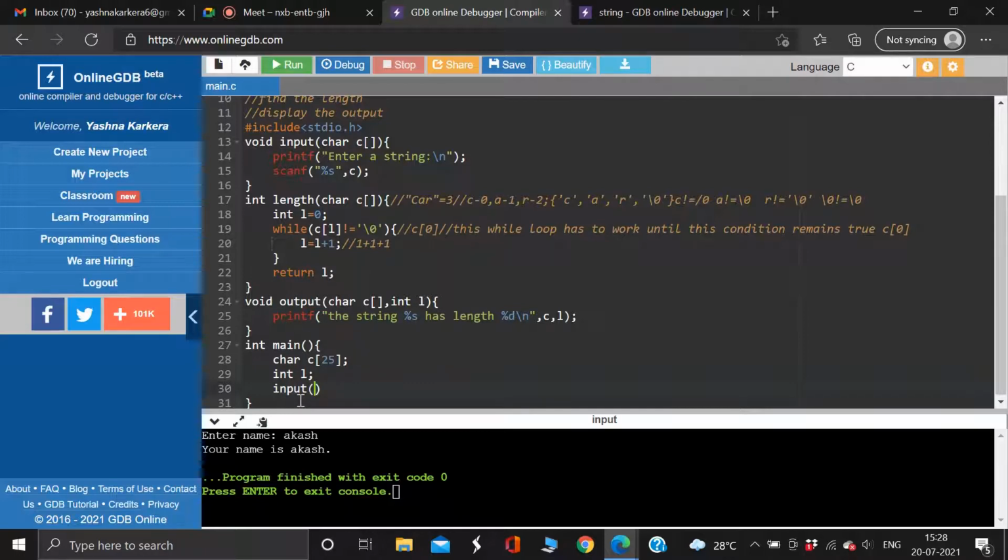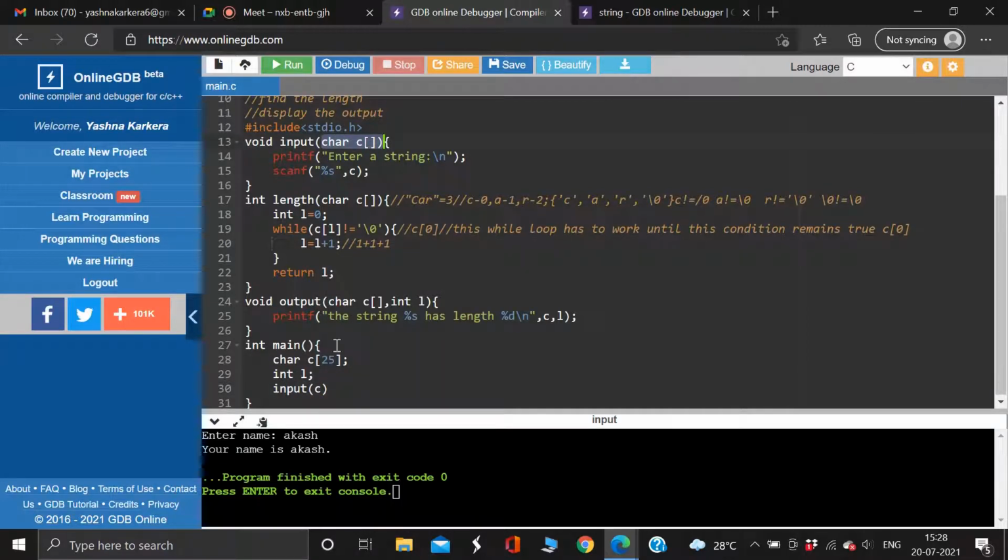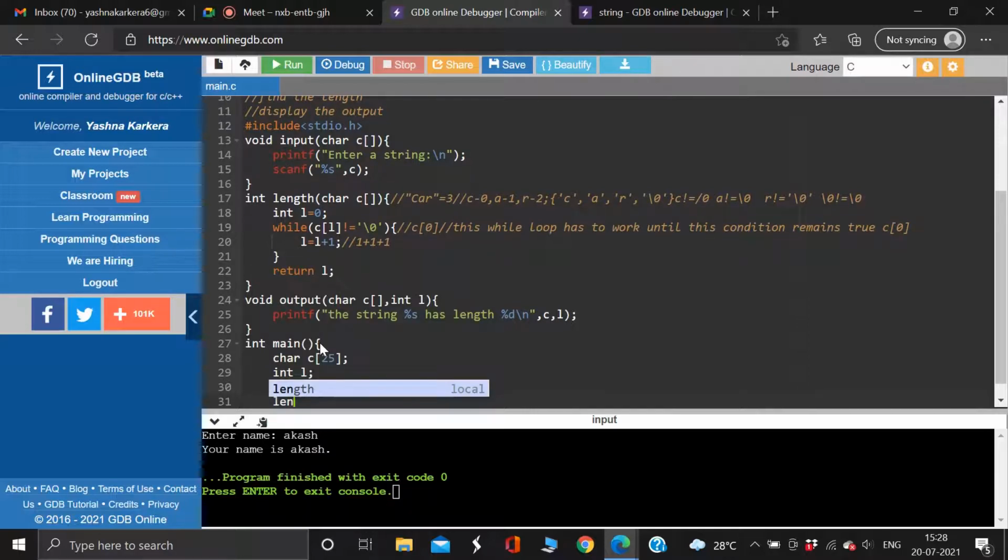Whatever is inside the bracket: C, char C. Just C. Next, what is the second function? We are supposed to call the second function now. Length, good. What comes inside the brackets? L.